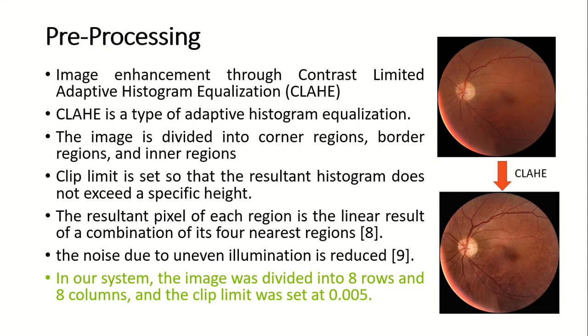After the data is obtained, image pre-processing is done using contrast limited adaptive histogram equalization. This is a type of adaptive histogram equalization, and the image is divided into coordinate regions, border regions, and inner regions. Then a clip limit is set so that the resultant histogram does not exceed a specific height. The resultant pixel of each region is the linear result of a combination of its four nearest regions, and the noise due to uneven illumination is reduced by this method.